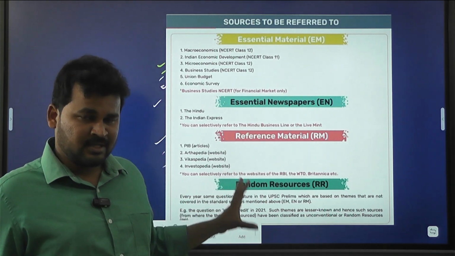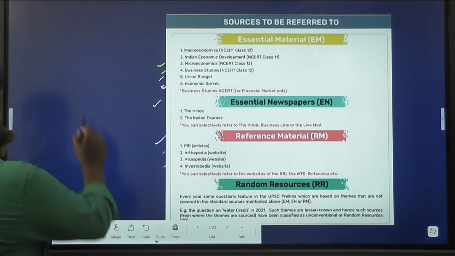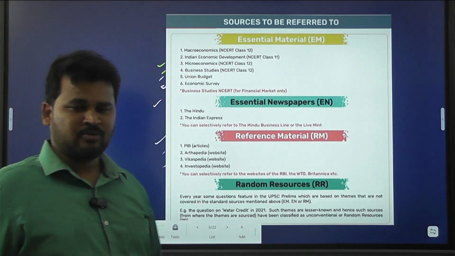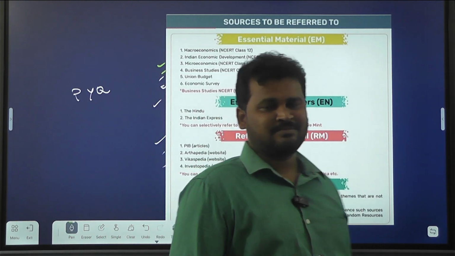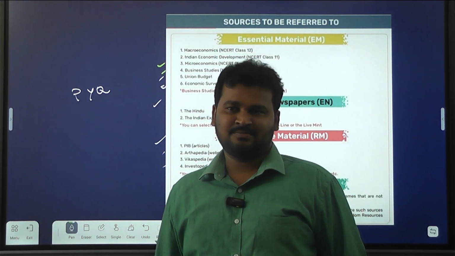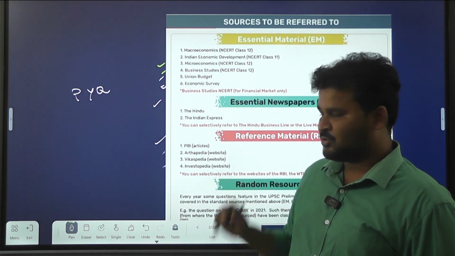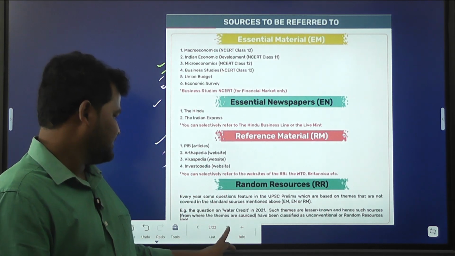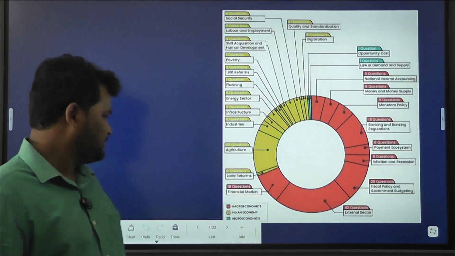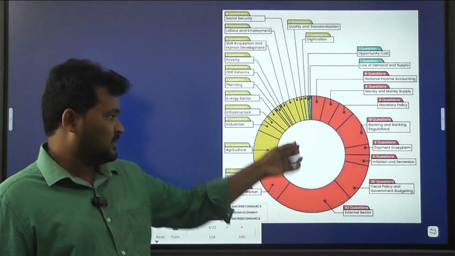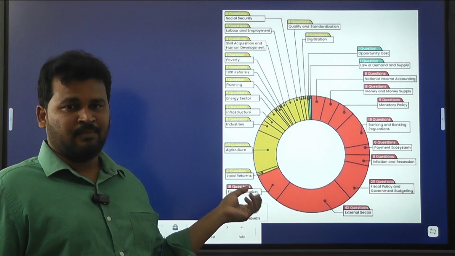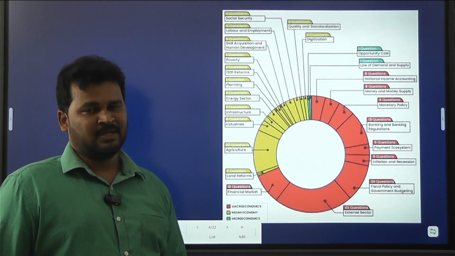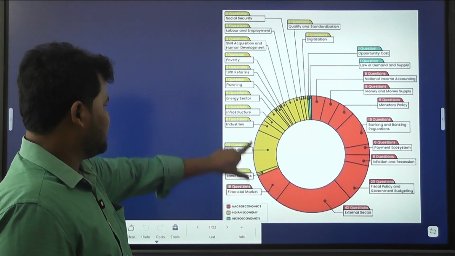And along with that, you have to refer to PYQs, the previous year questions. They are the most essential ones, right? So these are the sources for the Indian economy. Okay, let us start. See here, I have made this by observing the previous 10 years of UPSC Prelims question papers. So these are the topics.